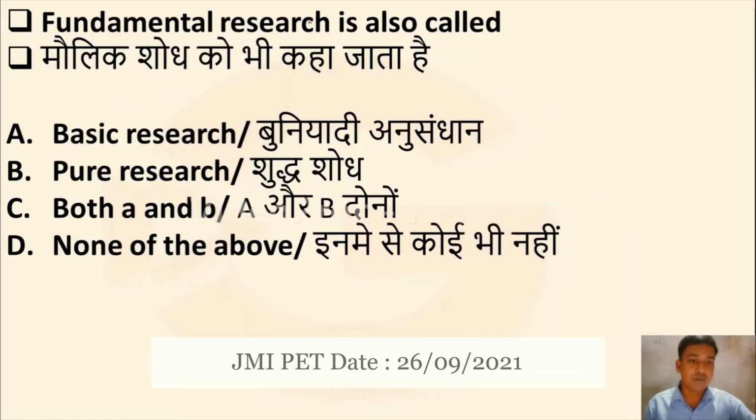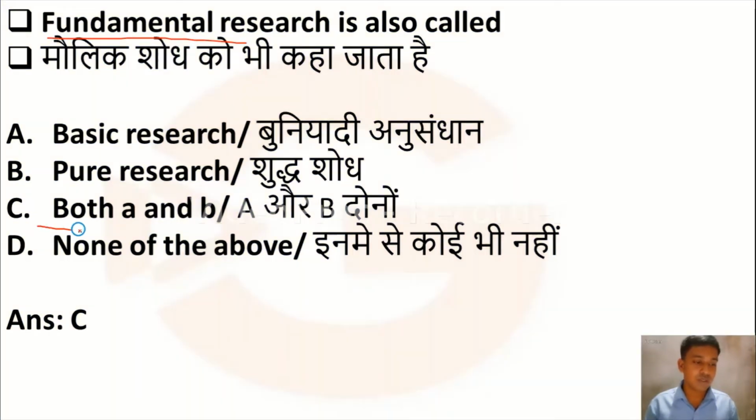The next question is: fundamental research is also called. Yes, in our previous slide we discussed fundamental research. I told you fundamental research is also known as basic research, and it is also called pure research. It will increase the researcher's knowledge. When we want to gain knowledge, we go through fundamental research. Here four options are given: option A basic research, option B pure research, option C both A and B, option D none of the above. There is no need to think much here. It is both. Fundamental research is also known as pure research and basic research. So option C is the right answer, both A and B.